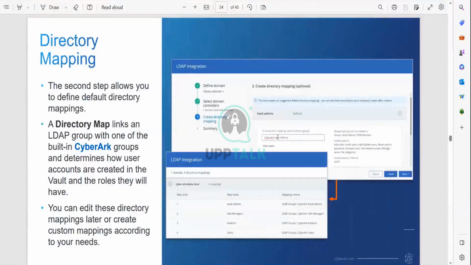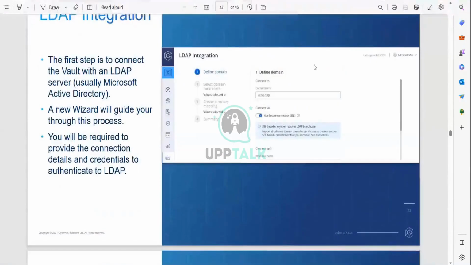Then create the mapping and select the relevant groups. These are the groups. While doing the LDAP integration, we need to follow 4 steps. First one is, what is your domain name, and we need to update the domain name and select the domain controls. What is the domain control here, and update the domain control.